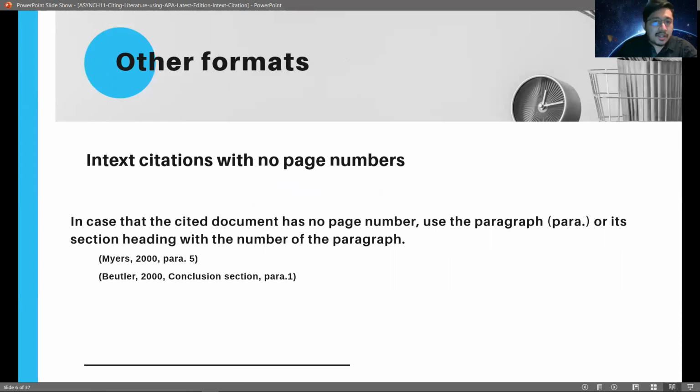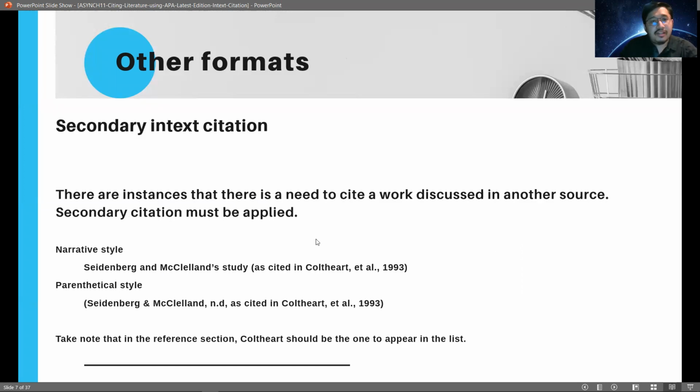Okay, so we'll go into further detail about this later. All right, so we do have other formats for citation. Okay, so first is what if there are no page numbers? Okay, if there are no page numbers, we will have to use the abbreviation para. Okay, so para stands for paragraph, and you include the section heading with the number of the paragraph. So take a look at the samples below. Okay, so if you're going to cite a citation with no page numbers, you will have to use this format.